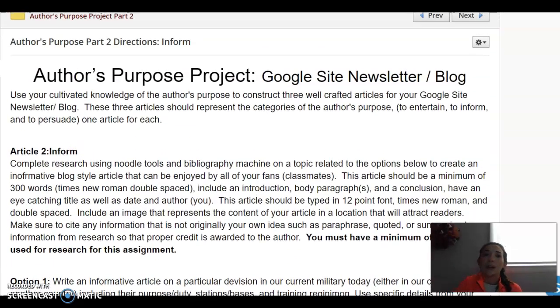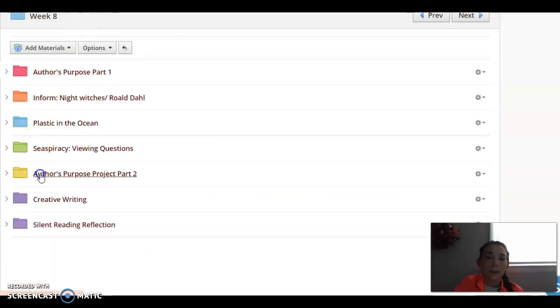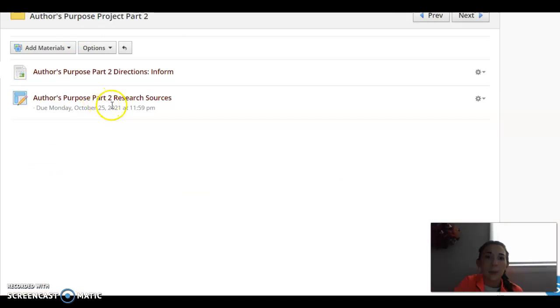In this same folder for Author's Purpose, you will find the Author's Purpose Part 2 Research Sources worksheet. You're going to want to complete that. You're going to find 5 sources that you would like to use in your research for this assignment.